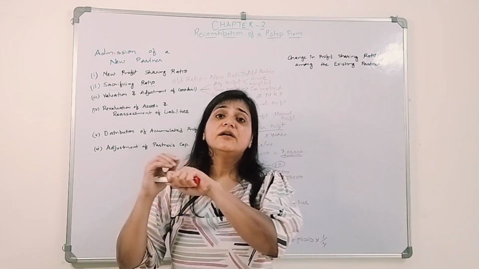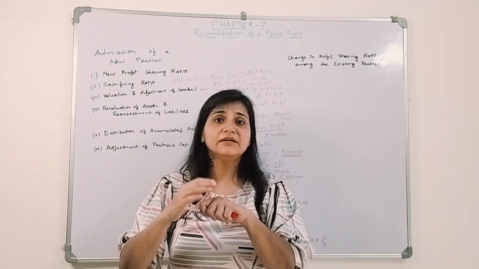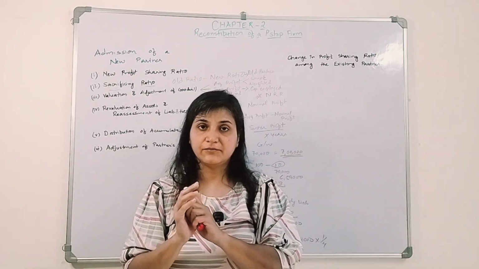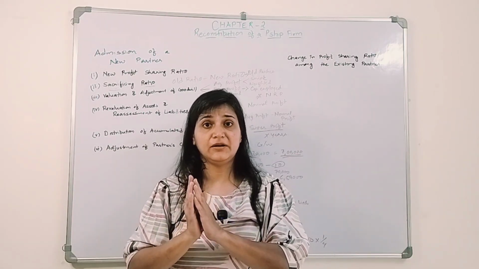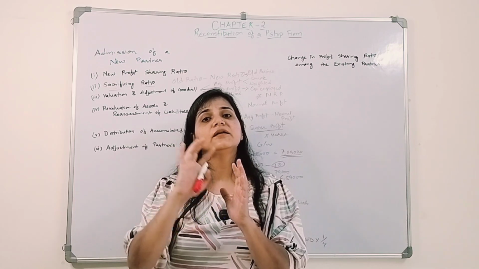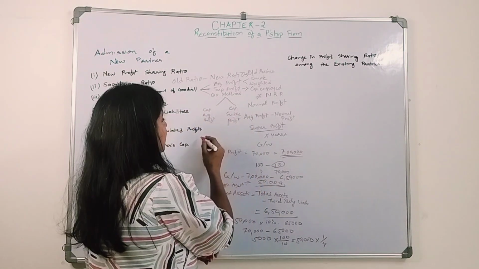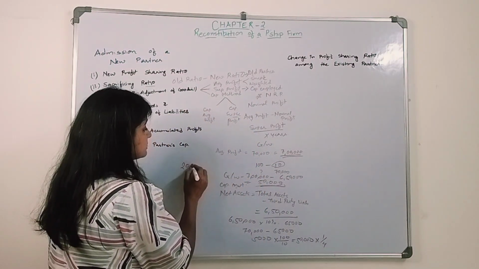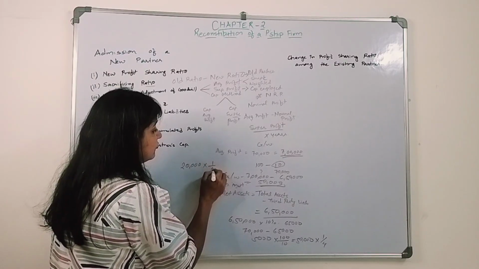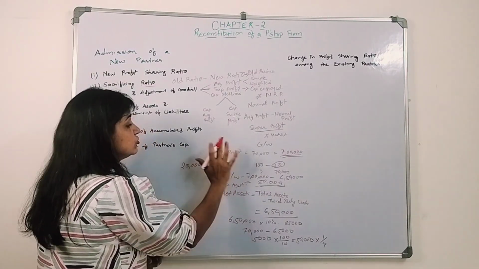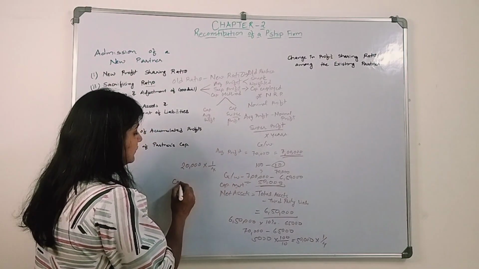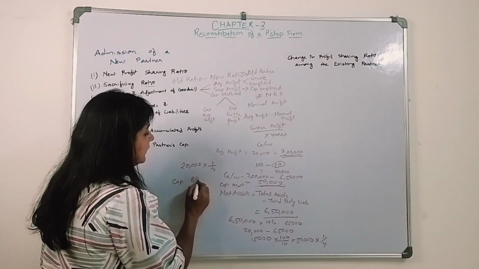Now there could be hidden goodwill. Hidden goodwill means the new partner brings in the capital amount. Let's say he brings in 20,000 and he is sharing 1/4 of the profit, so how much should be the total capital of the business? It should be 80,000.